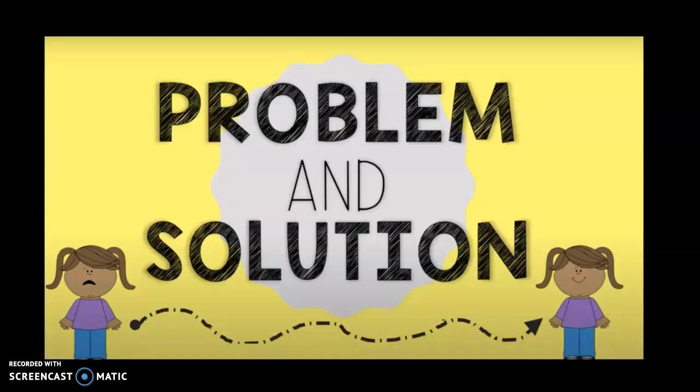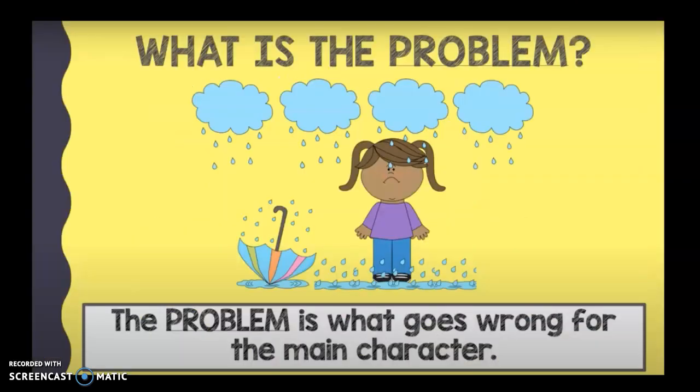Let's talk more about problem and solution. So like I said before, a problem is when something goes wrong for the character or something that they're trying to figure out. Let's look at this picture. What is the problem that this character might be facing? Go ahead and pause the video and talk about it.